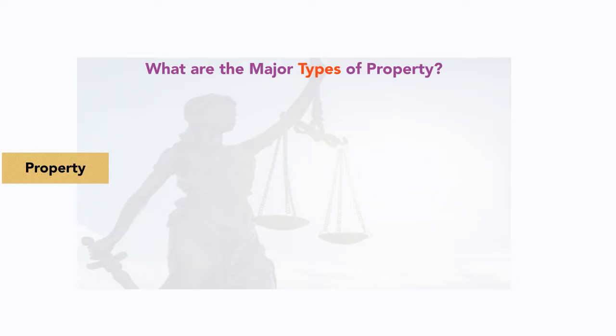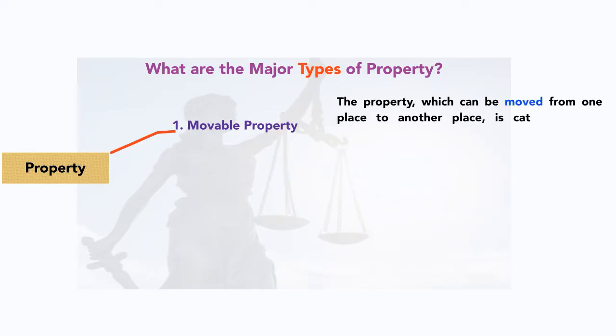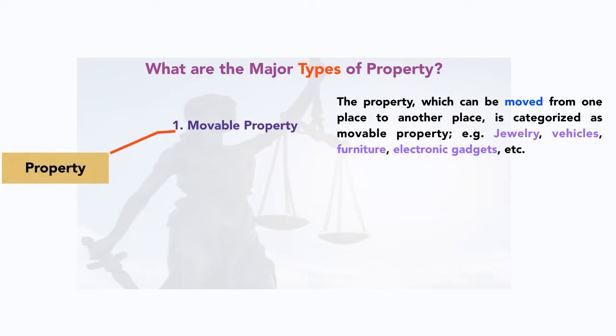Primarily, we have two types of property. The first one is movable property and the second one is immovable property. What is movable property? That is the property which can be moved from one place to another, and is categorized as movable property. For example, jewelry, vehicles, furniture, electronic gadgets, etc. are movable property. Though there are more, which we will discuss later, these are the perceptible movable property that you can appreciate at this point in time.